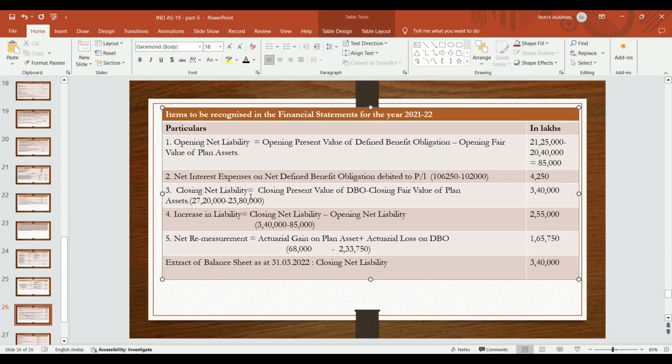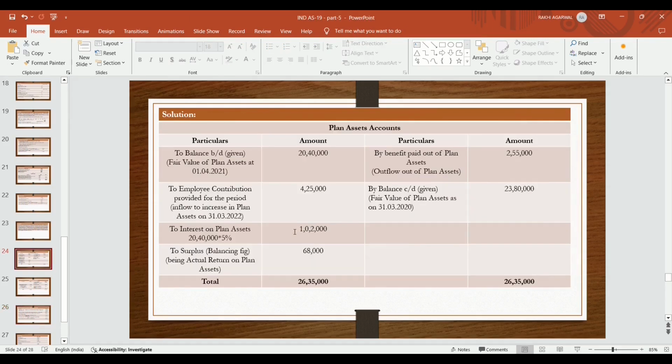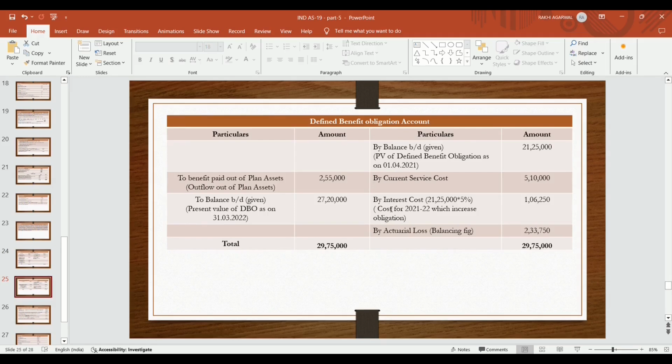Now the closing net liability: closing present value of obligation becomes 27,20,000 minus the closing fair value of plan asset 23,80,000. In this case also the obligation is more than the value of plan asset, so it becomes the closing net liability of 3,40,000. Increase in liability, that is closing net liability minus opening net liability, 3,40,000 minus 85,000, so it gives rise to 2,55,000.